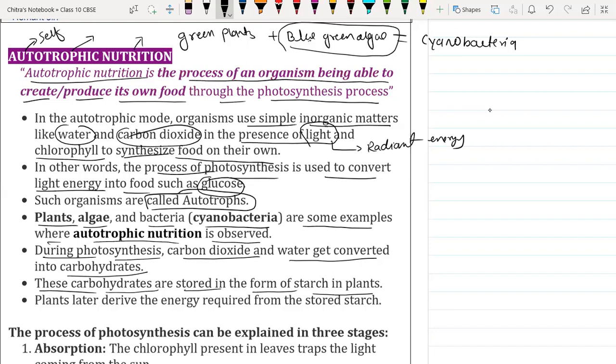The plant later derives the energy required from the stored starch only. If the plant requires energy, that starch is going to be utilized by the plant in order to produce energy to perform different functions.